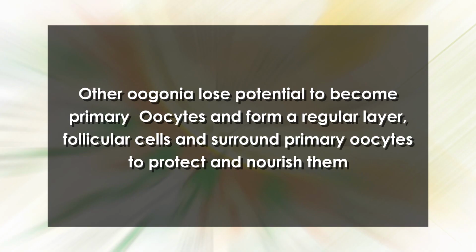puberty. Other oogonia lose the potential to become primary oocytes and form a regular layer, the follicular cells, and surround the primary oocytes to protect and nourish them. The structure thus formed is known as the primary follicle. Each primary oocyte is surrounded first by one layer of follicular cells and then by 6 to 7 layers of cuboidal cells called granulosa cells.